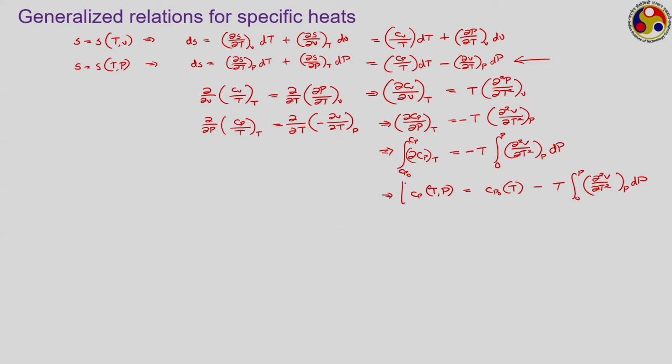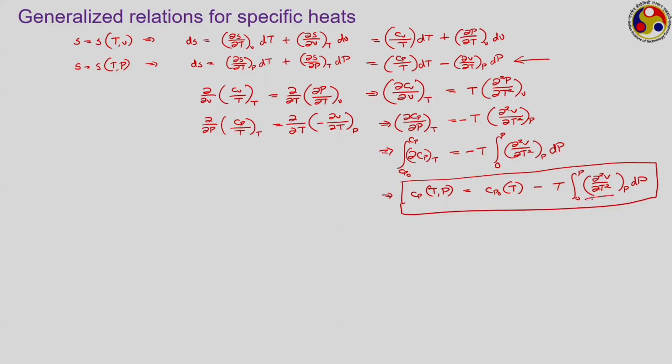So, this is one expression which represents the Cp as a function of temperature and pressure. Cp naught, the ideal gas specific heat or absolute 0 pressure specific heat, is a function of temperature alone, because we are talking about the absolute 0 pressure, so there is no effect of pressure on the magnitude of this, but for different temperatures the Cp naught can have different values even for ideal gases. And the second integral can be evaluated only if we know the PVT relationship, because then we can express these differentials and then we can perform this. Then a similar expression can also be obtained for Cv using this particular expression.